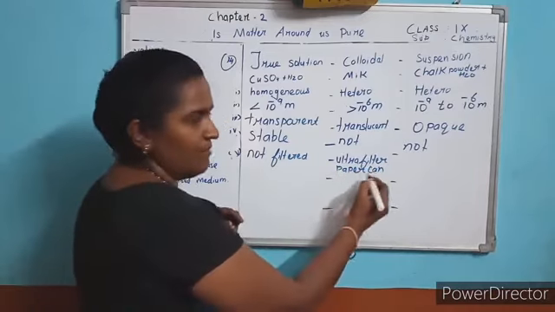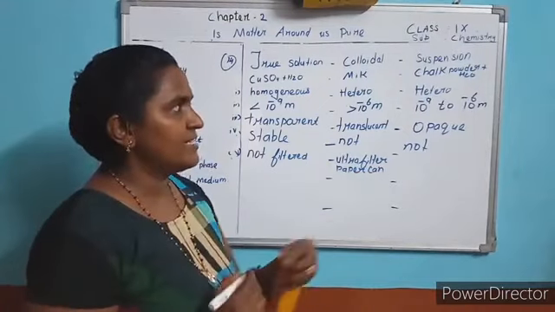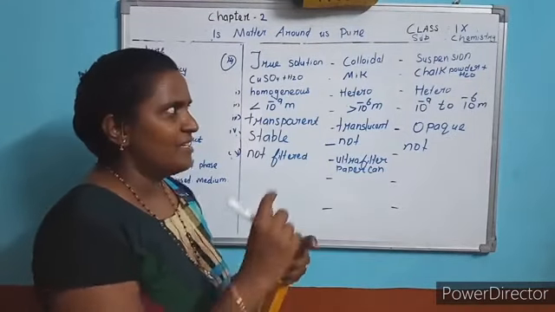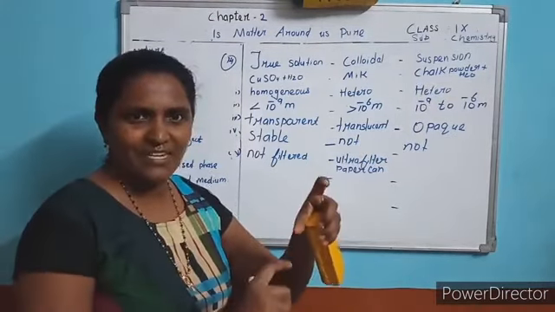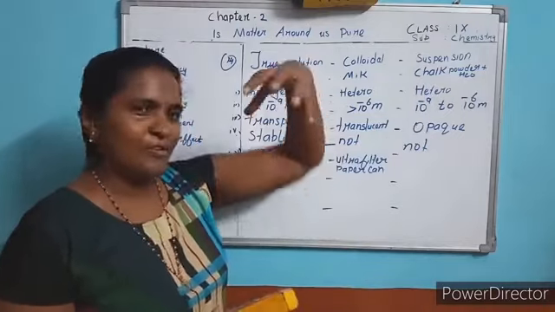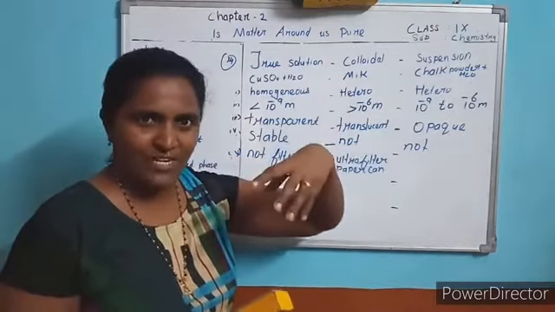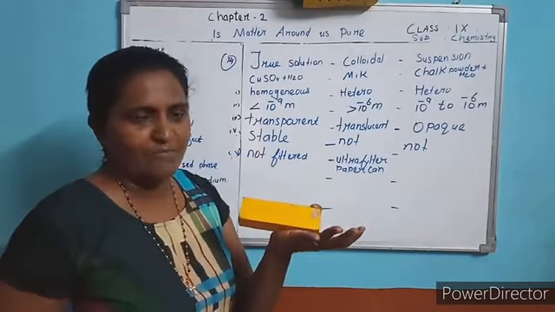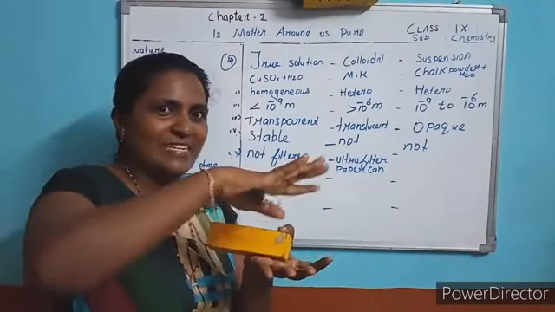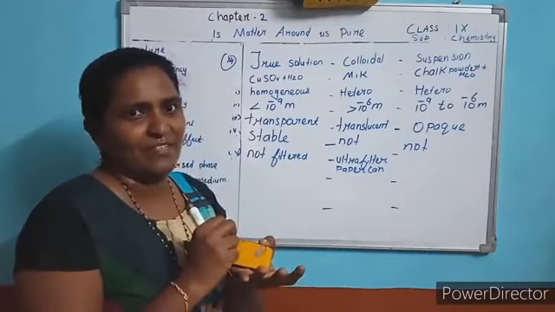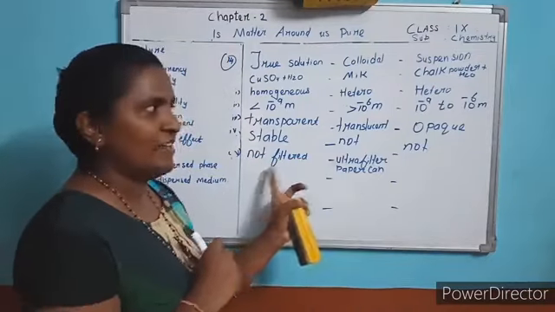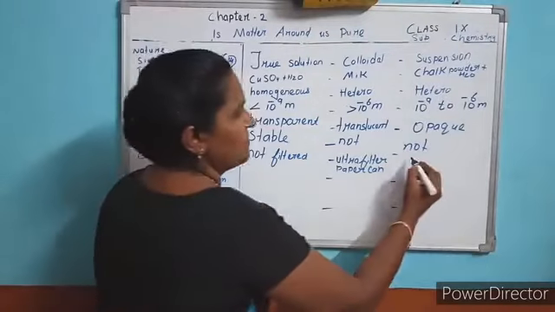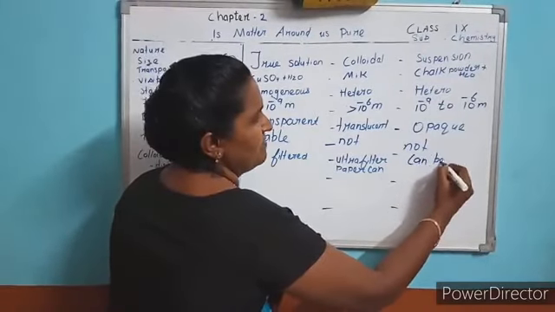Okay, can be done. You write it, okay? And where is this suspension? That means chalk powder, no? Chalk powder settles down. So to the filter paper, you pour the suspension solution. The water particles are filtered out, and the chalk powder will be settled on the filter paper. So it can be filtered. Here not filtered, here it can be filtered.